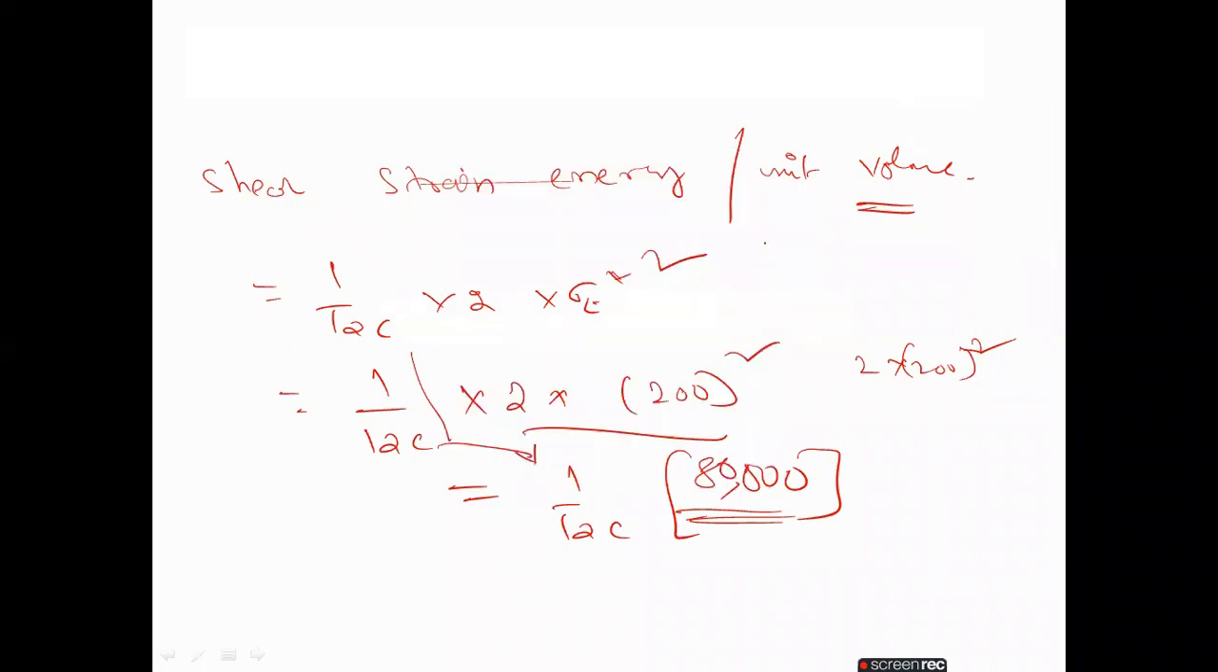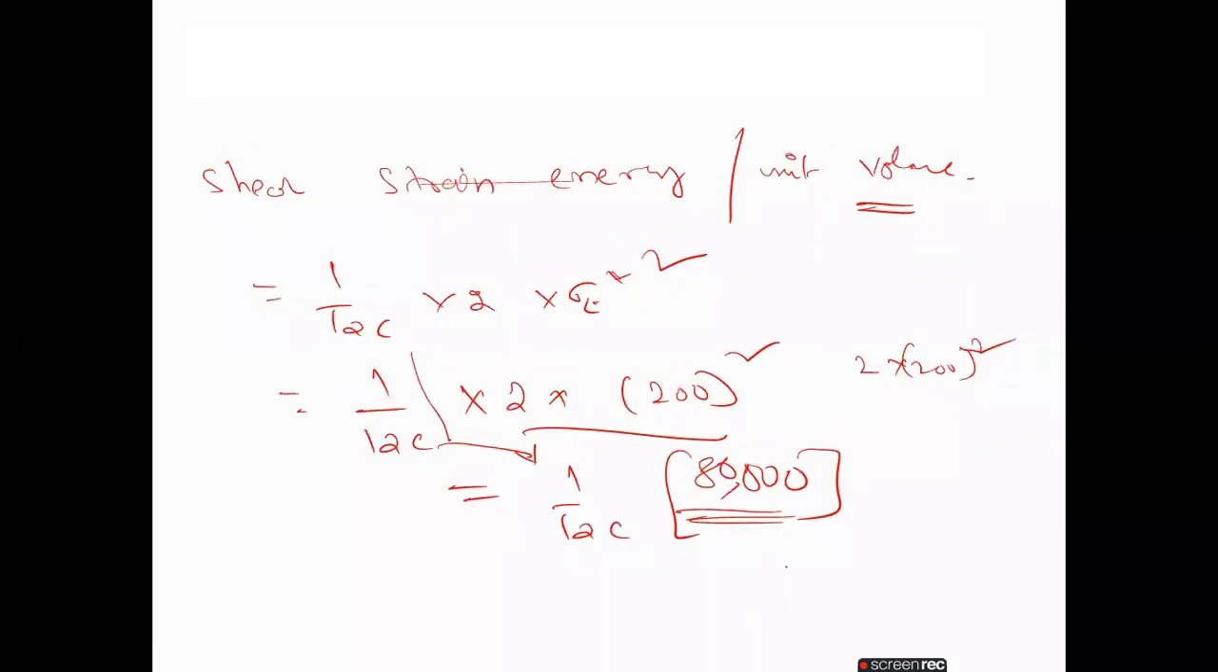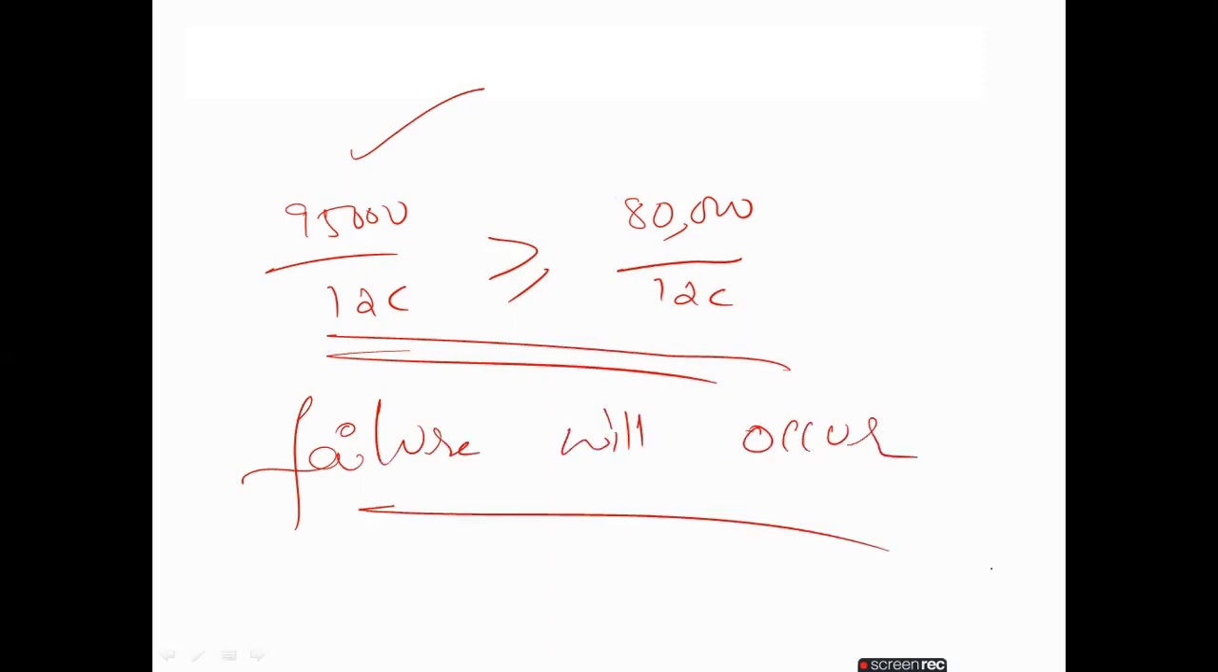So the total strain energy, how much did we get here? 95,000, and here we got 80,000. So 95,000 by 12C is greater than or equal to 80,000 by 12C. So will the failure occur or not? If the condition reaches the value here, the failure will occur. So this is the maximum shear strain energy theory.